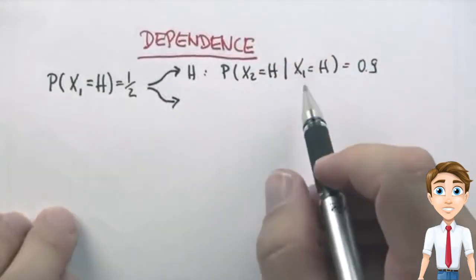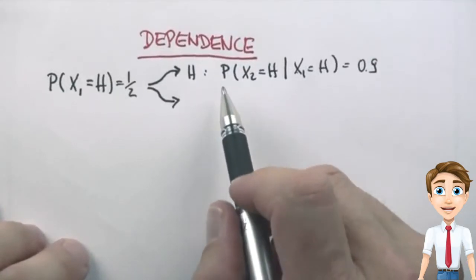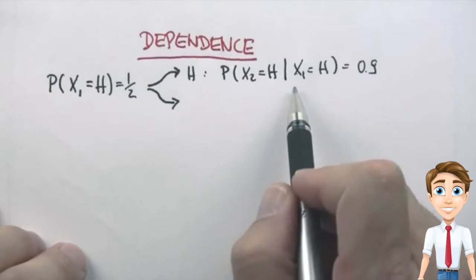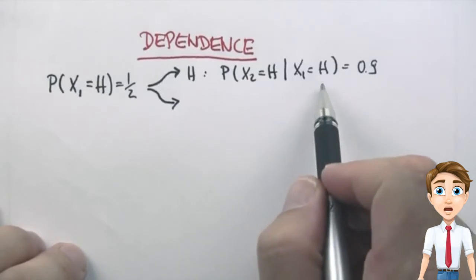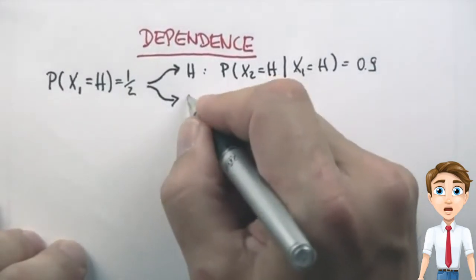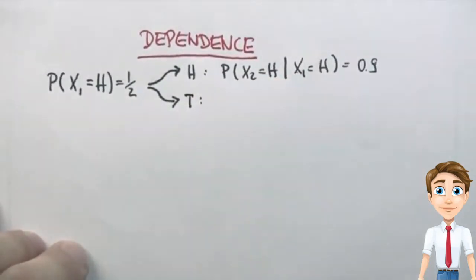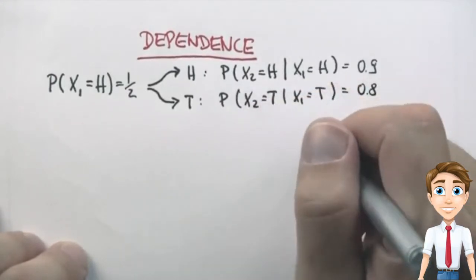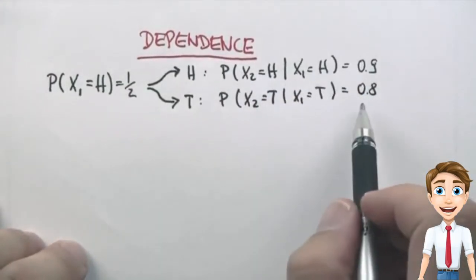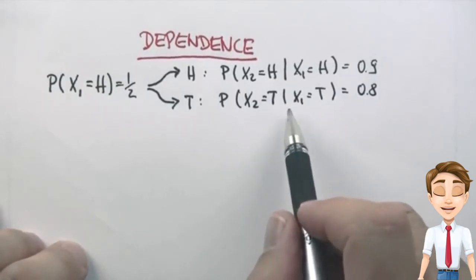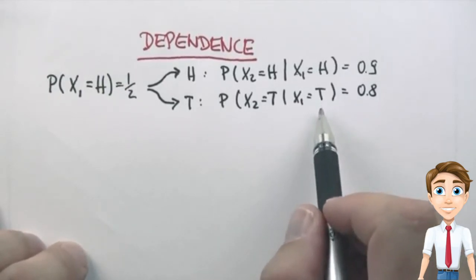The way I wrote this is by conditional probability: the second coin flip coming up heads, given that X1, the first coin flip, was heads, is 0.9. Now, the first coin flip might also come up tails, in which case I pick a very different coin. In this case, I pick a coin which with 0.8 probability will once again give me tails, conditioned on the first coin flip coming up tails.